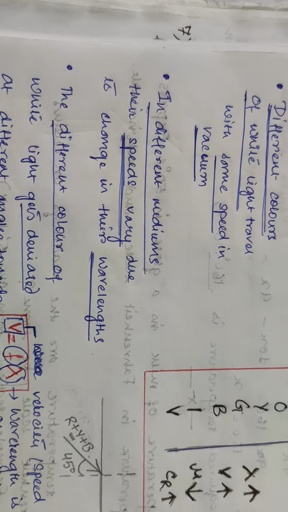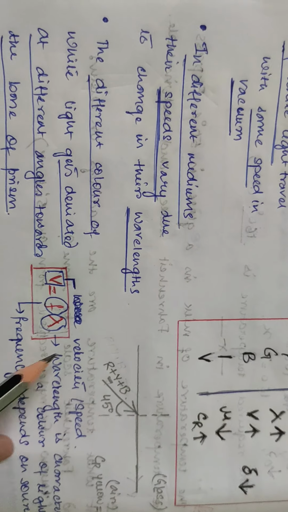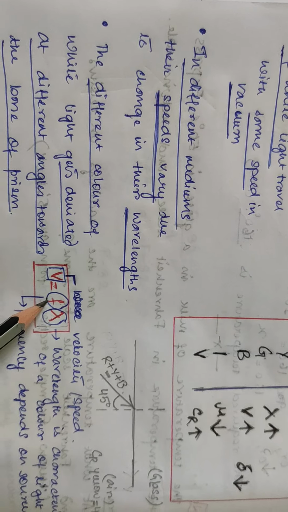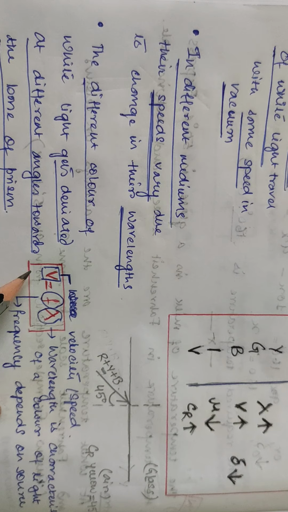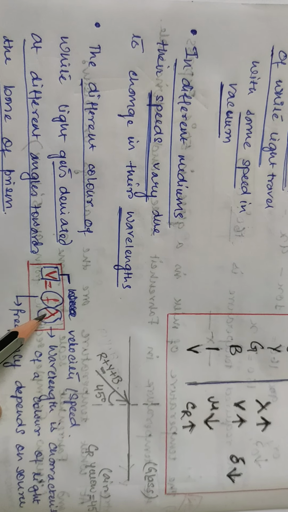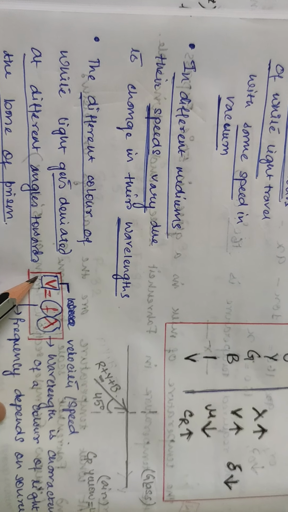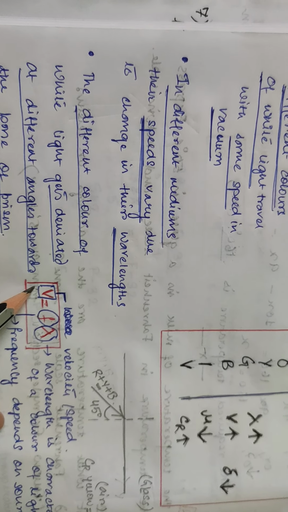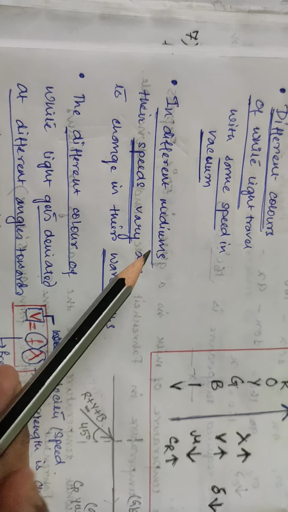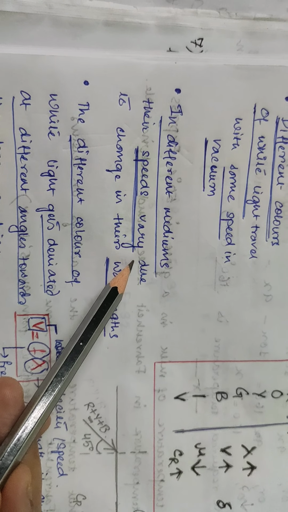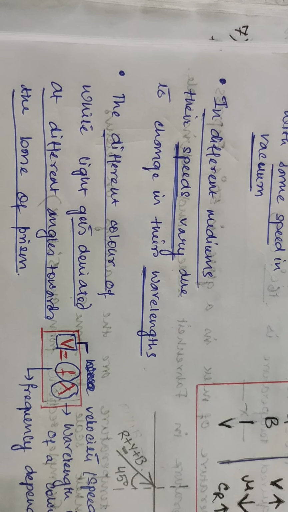Okay, so that means their speeds vary due to the change in wavelengths. Why? Because just see here, frequency is constant since it's the same source, lambda changes, wavelength changes, then speed will change. How? If wavelength increases, speed increases. So due to the different wavelengths of the different colors of light, different colors of light travel with different speeds in different media. That is why they get deviated at different angles towards the base of the prism.